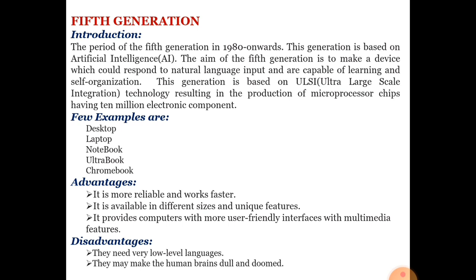This generation is based on ULSI, ultra large scale integration, whereas the fourth generation computer used VLSI. Here in the fifth generation computer, ULSI, ultra large scale integration technology results in the production of microprocessor chips having 10 million electronic components. A few examples of fifth generation computers: desktop, laptop, notebook, ultra notebook and Chromebook.